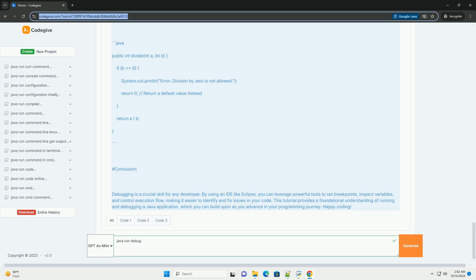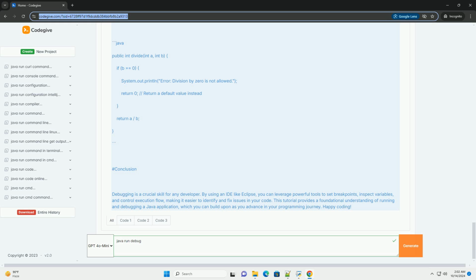Debugging the Java application. 1. Setting breakpoints. Open the Calculator.java file. Click on the left margin next to the line number where you want to set a breakpoint, for example on the line with return a / b in the divide method. A blue dot should appear, indicating a breakpoint is set. 2. Start debugging. Right-click on Calculator.java again. Select Debug As, Java Application. Eclipse will switch to the debug perspective, and the execution will pause at the breakpoint you set.